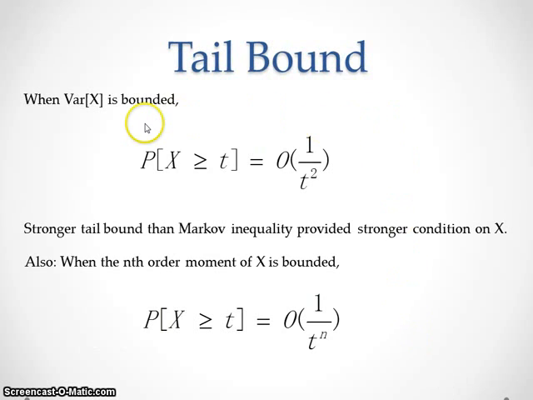From this form, we see that when the variance of X is bounded, the asymptotic behavior of the tail bound is big O of 1 over t squared. We proved a better tail bound, but we also see that the condition is stronger. In general, if the nth order moment of X is bounded, we have that the tail bound of the distribution function of X is equal to big O of 1 over t to the n.